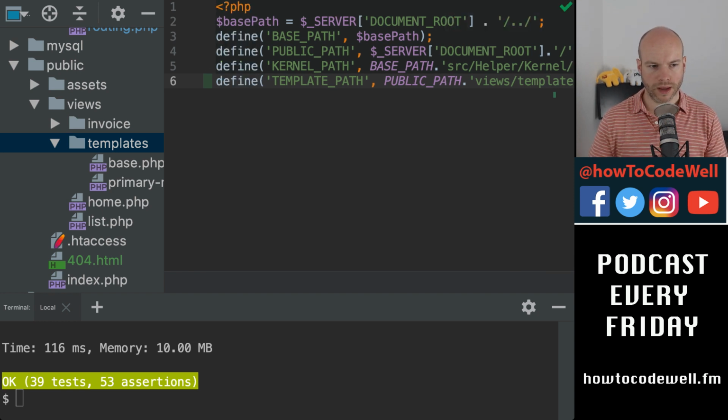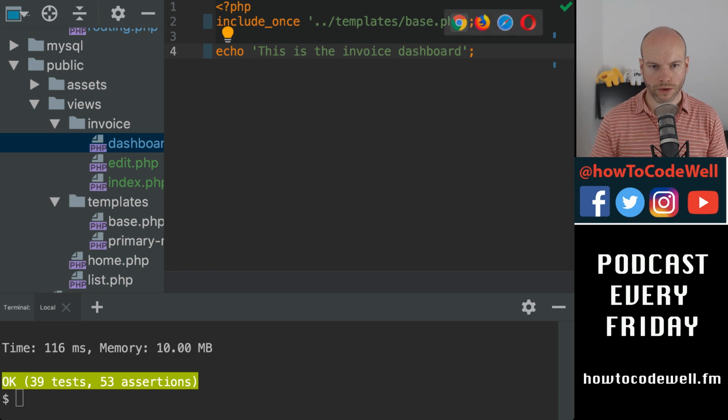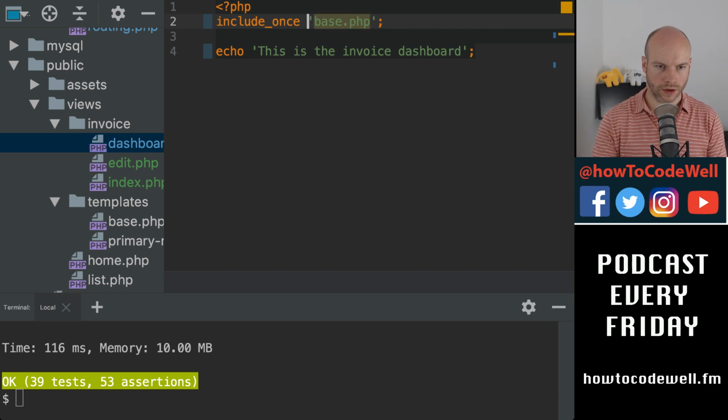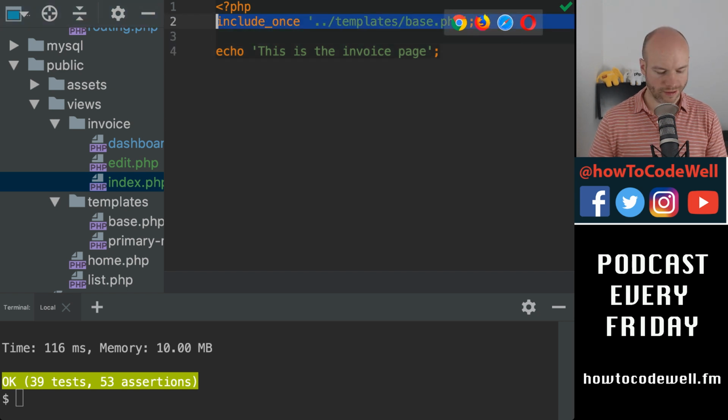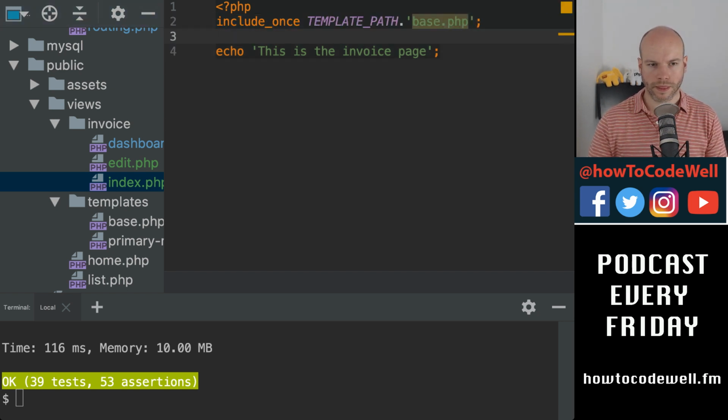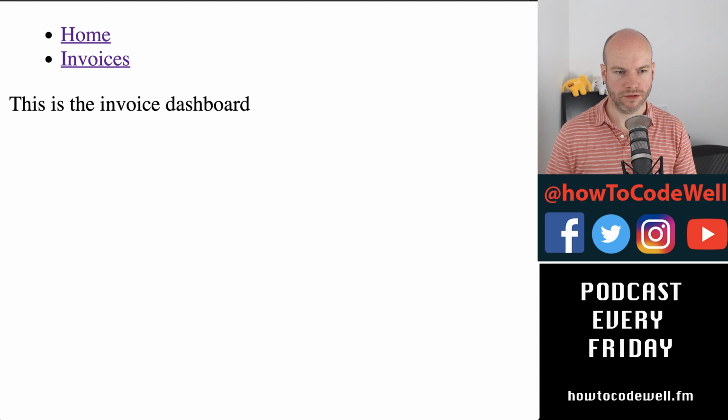And then in the invoice, in dashboard, we do include once, template path. Oh, come on, PHPStorm. Let me deal with that, please. Stop. No. You're too clever for your own good. Okay, so let's go back to the browser. We can see that this is now the invoice dashboard. Woo!